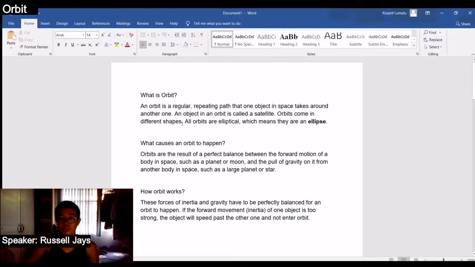What is orbit? An orbit is a regular, repeating path that one object in space takes around another one. An object in an orbit is called a satellite. Orbits come in different shapes. All orbits are elliptical, which means they are an ellipse.